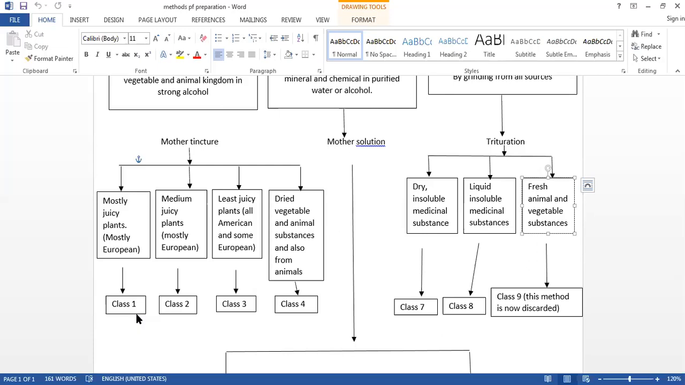Then we will see class 2. In this class 2, the medium juicy plants are there. Now the moisture will start decreasing. They are also from European countries, and the rule of the preparation of mother tincture is described in the medicine Thuja in the Materia Medica Pura. This was applicable to non-mucilaginous material which contains resins and volatile oil, which was not there before, now in class 2. The ratio is 2:3 and requirements are the same.